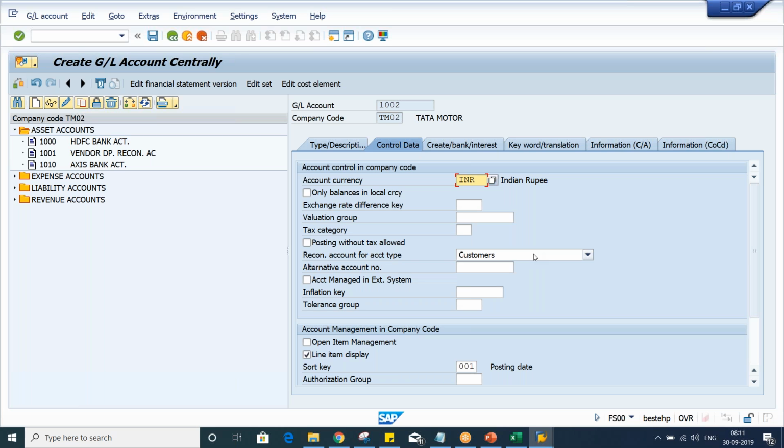We are having certain exceptions, guys, in asset management. Okay, in asset management we have some exceptions. I'll tell you guys, in asset management a reconciliation account will be posted manually. How it is going to be posted, there will be exclusive explanations for that also, guys.